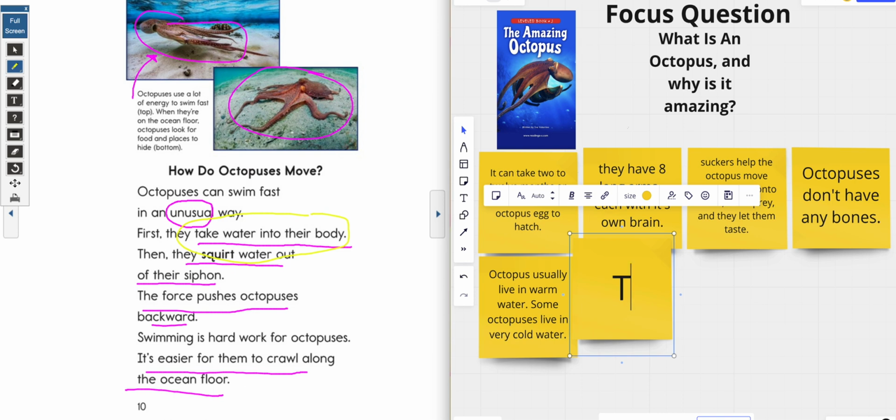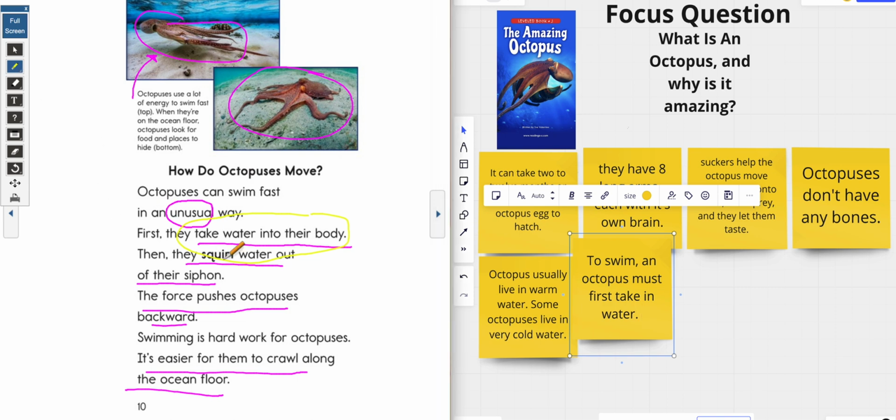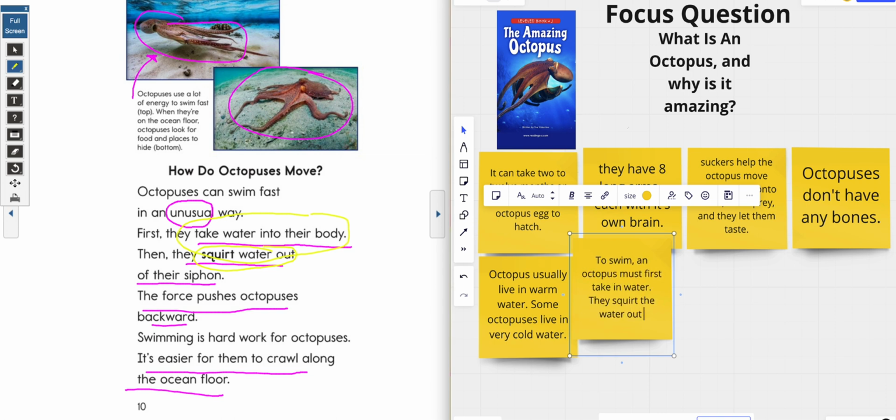We're going to say, to swim, an octopus must first take in water. Now that's what makes it unusual, but we're not done. They must then squirt that water out. So they're going to take it in and they're going to squirt it out. Do you remember what they squirted out of? If you said siphon, you are correct. They squirt the water out of their siphon.